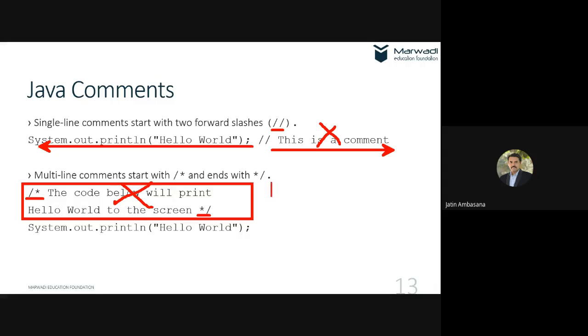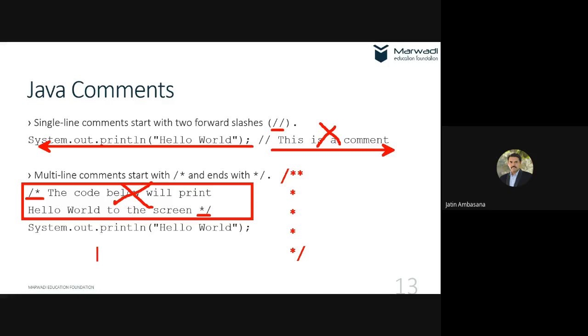And the third type of comment is this one. That is the documentation comment. You can use this to generate the Java document.